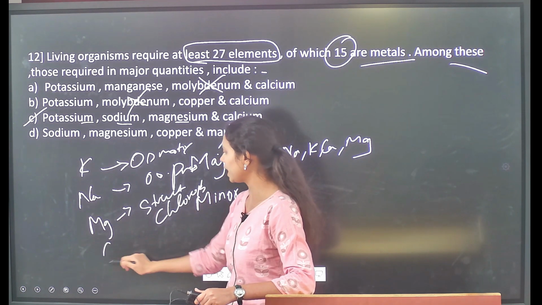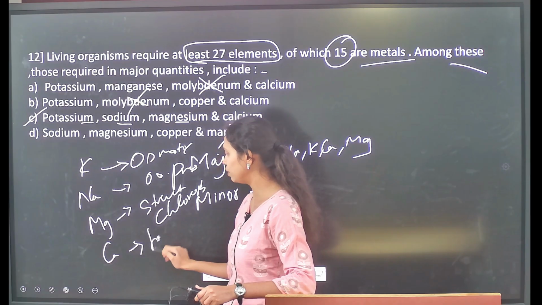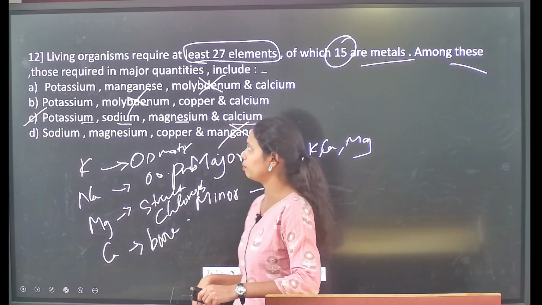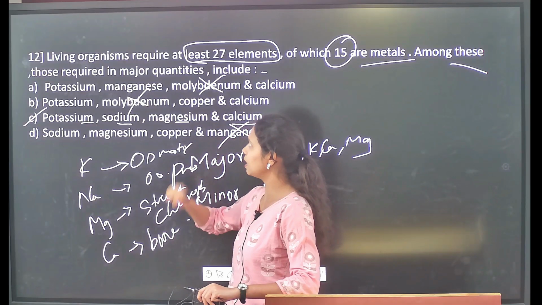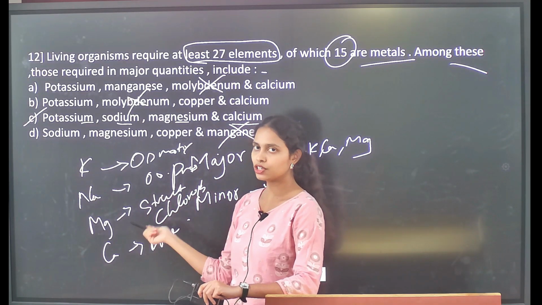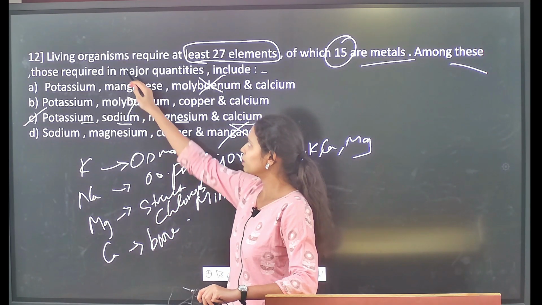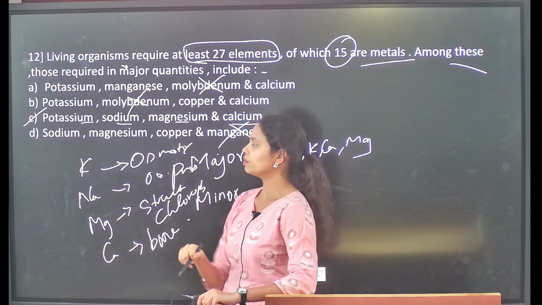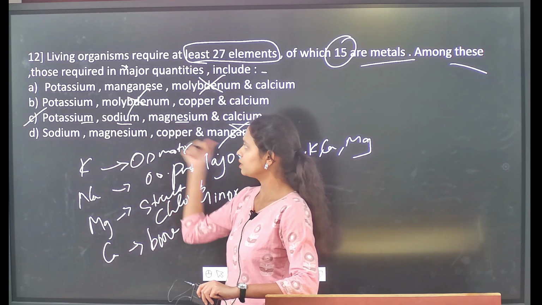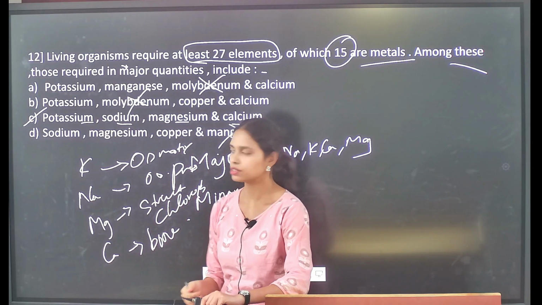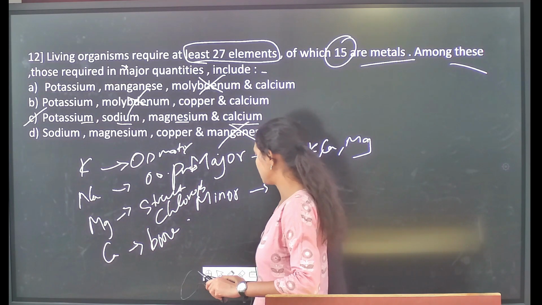Then calcium is greatly helpful in teeth and bone formation. So in such a way all these four act as major nutrients and are required in greater quantities. That's why we call them the major minerals, or the major elements, which are required by the plants. So option C is the correct statement.